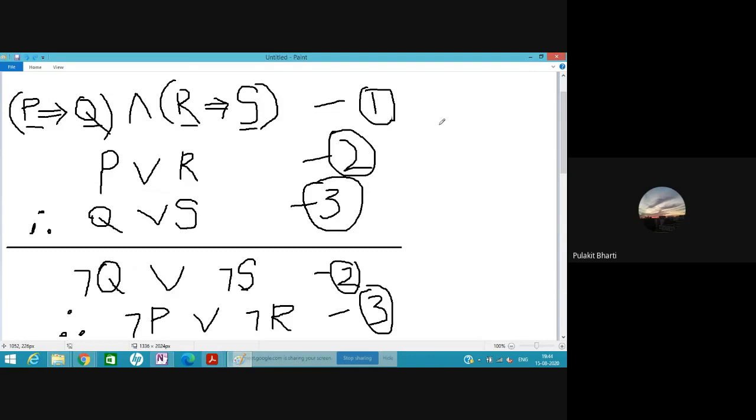Because we have to show that we have completed one operation first. For example, if I write (5 plus 2) into 2, in order to solve this, we will first add and get 7, then we will multiply. It is only to show that we have to first complete this operation and then go on to the next operation.